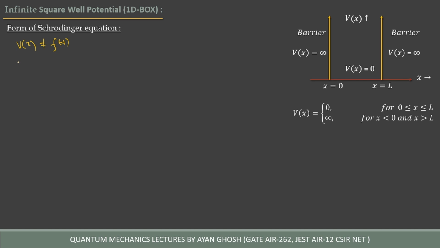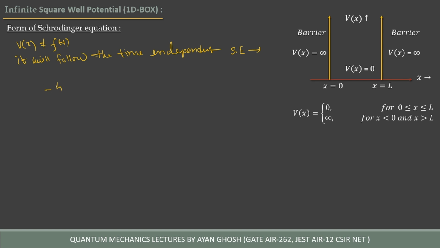It will follow the time independent Schrödinger equation. How can it be written?